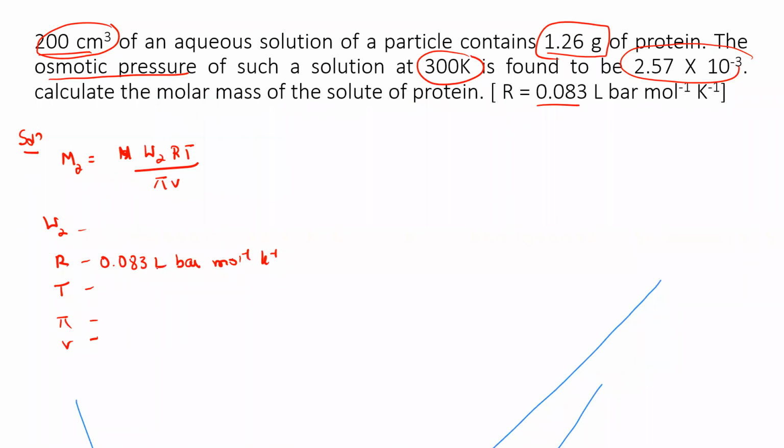The R value indicates that volume should be expressed in liters, pressure in bar, number of moles per mole only, and temperature in Kelvin. Okay, and W2 and the rest we will substitute here.